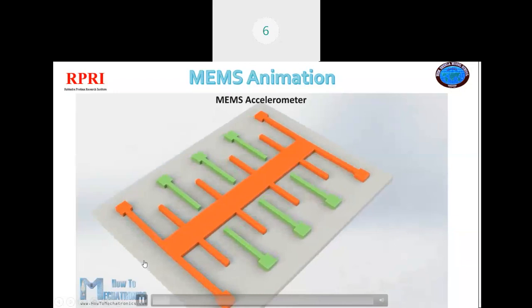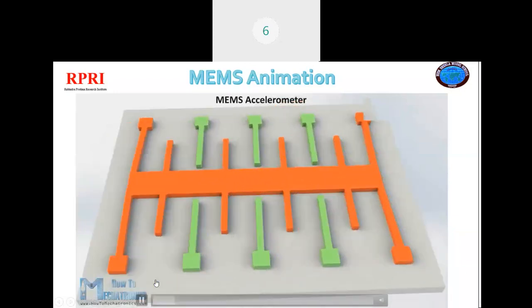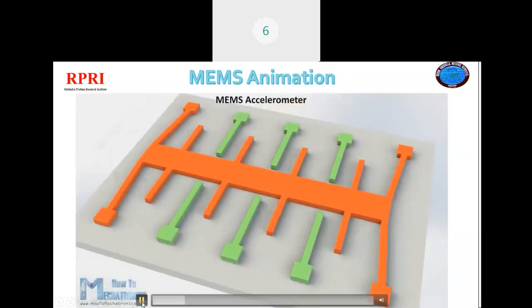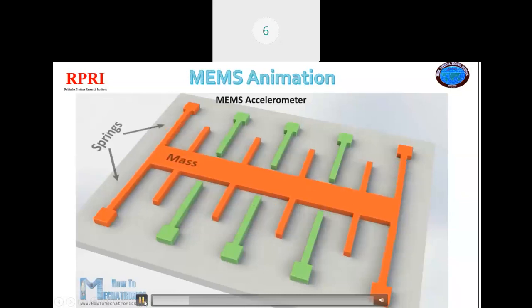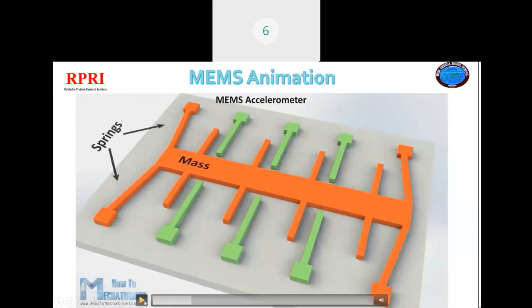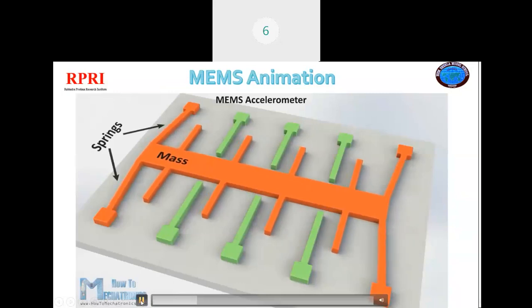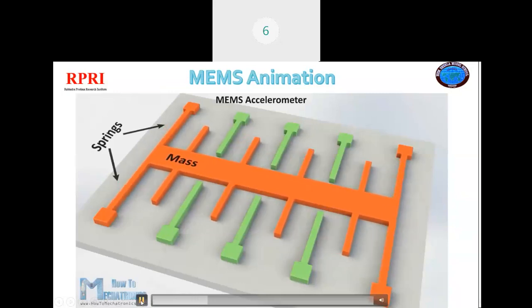I will also explain this with the help of an animation. There is an internal movable assembly, that is the orange part, and the outer fixed assembly plates denoted by the green parts. The internal movable assembly is capable of moving as it is connected with springs.